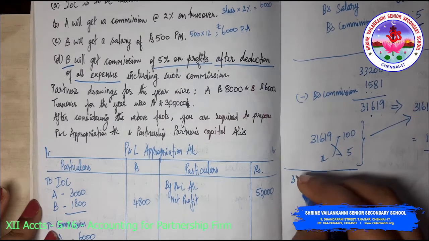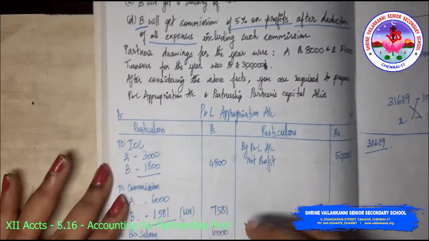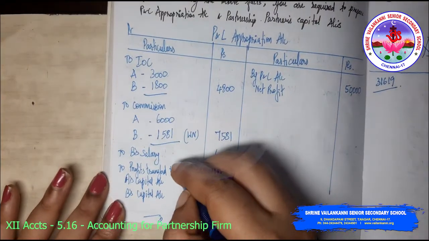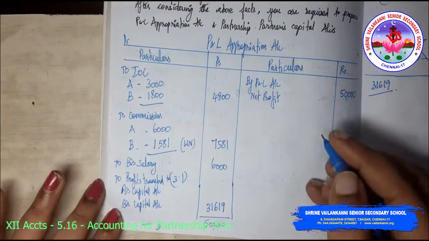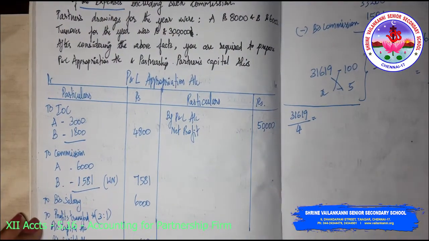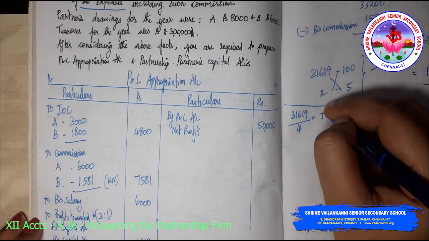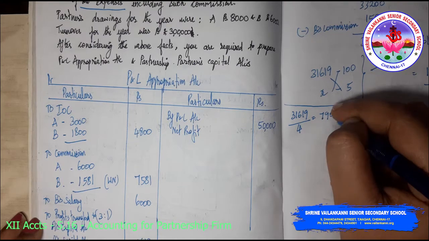What is the total profits? 31,619. Total divisible profits divided by 3 plus 4, because the ratio here is 3:1. So 3 plus 1 is 4. So if I am dividing by 4, I am getting 7,905.